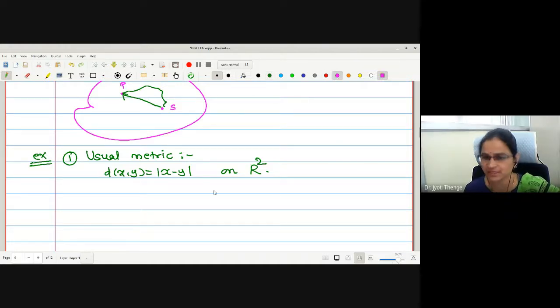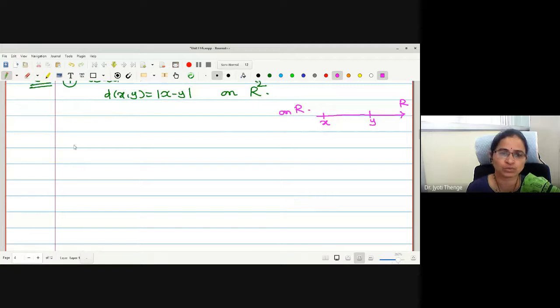If I define this on R, what will happen? Let us check one by one. On R it is simply a straight line. If I take any two points x and y, I have to take a subtraction. If I take y minus x, it is non-negative, but if I take x minus y, it is negative. Therefore, the modulus helps us ensure that the distance is non-negative. What will happen if I take it on R2?